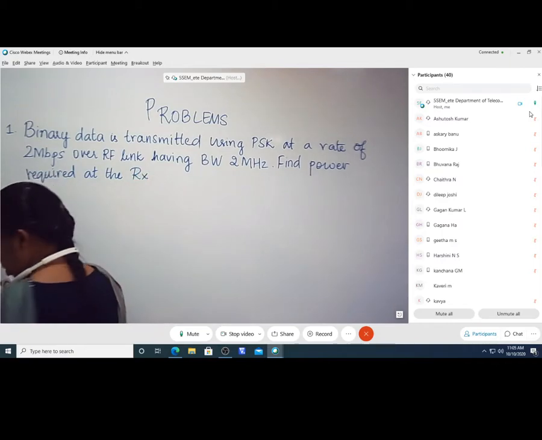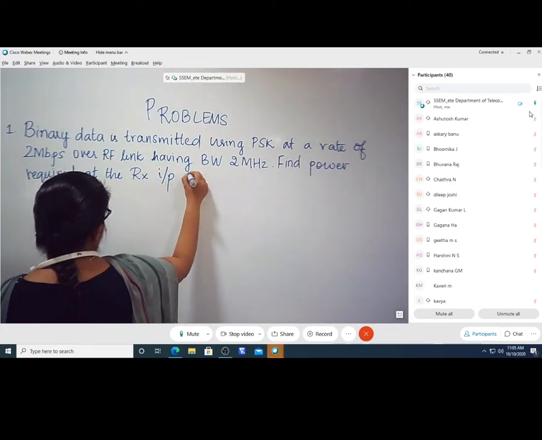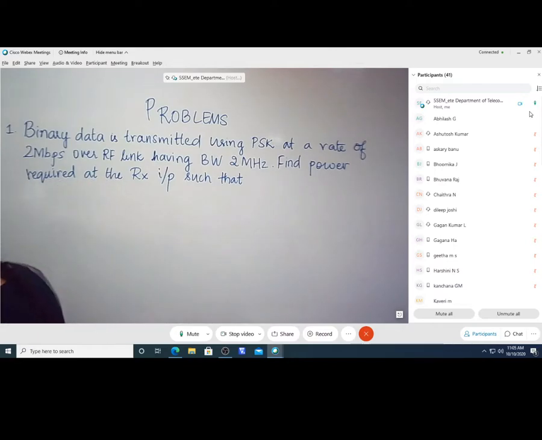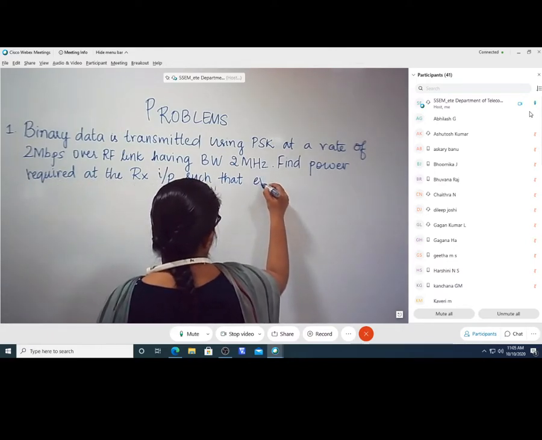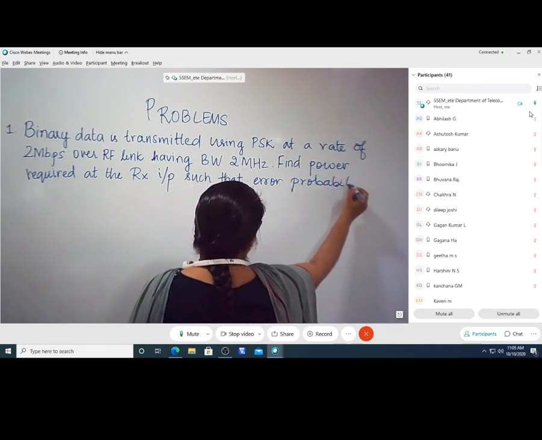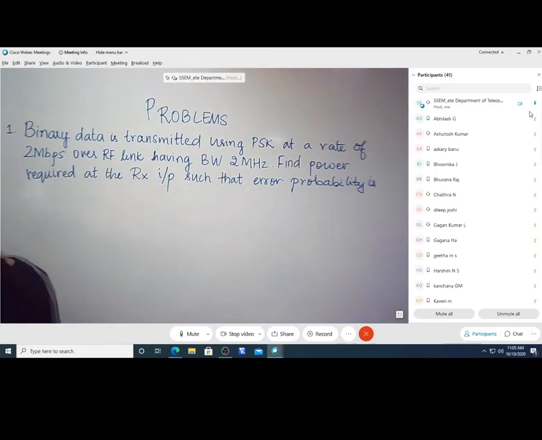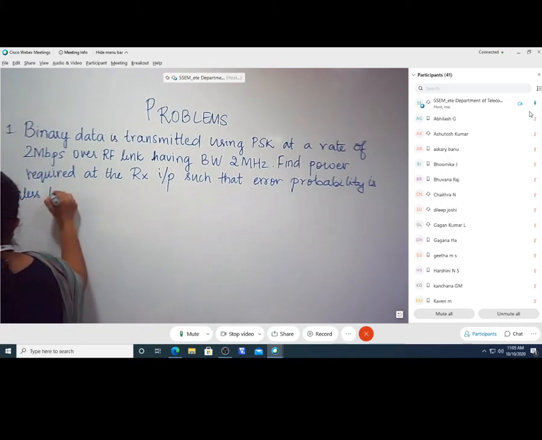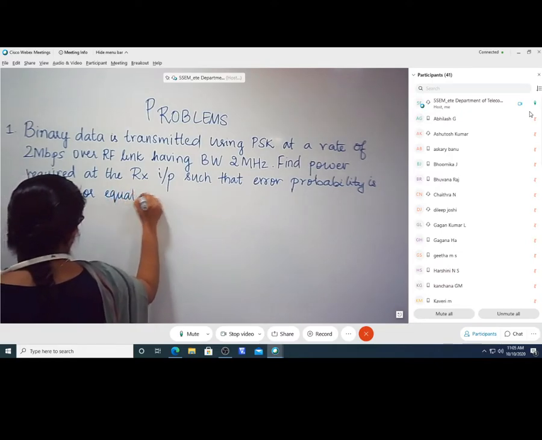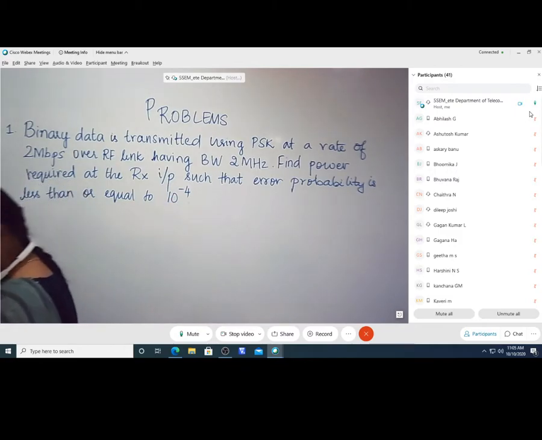I'll write it in short. Required at the receiver input such that error probability is less than or equal to 10 raised to minus 4, full stop.